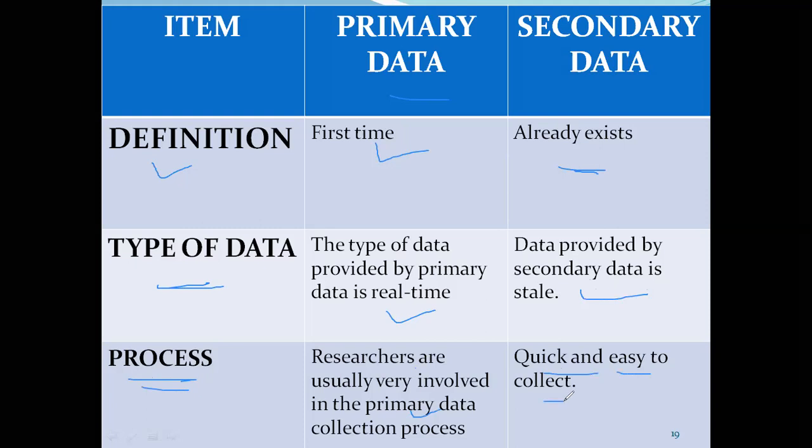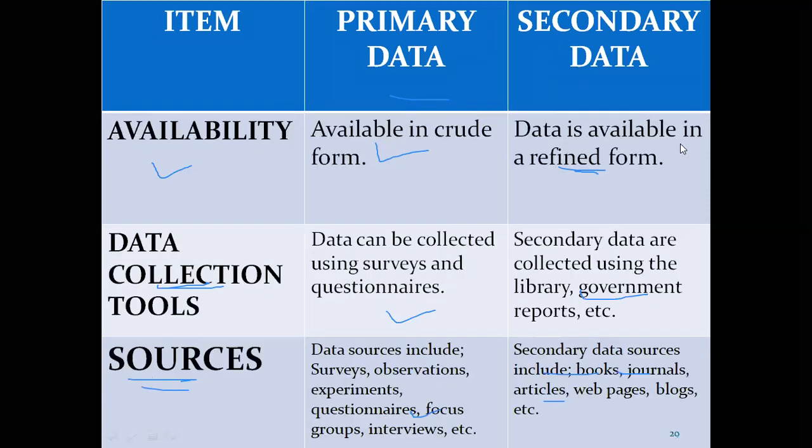So as such, we cannot say with the same confidence that too much involvement is there, very good involvement is there, as in primary data. Similarly, availability. Primary data is available in crude form, meaning it is available in its natural form, whereas data is available in a refined form in the case of secondary data.